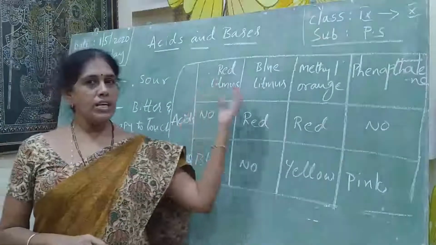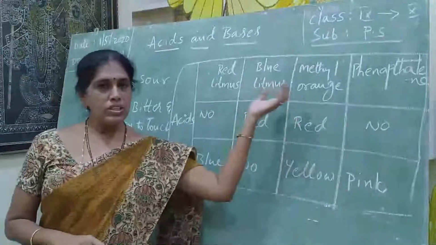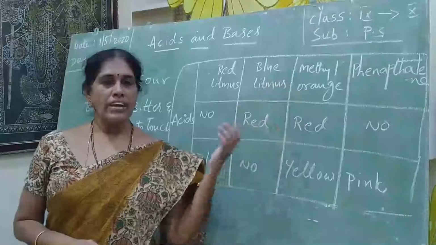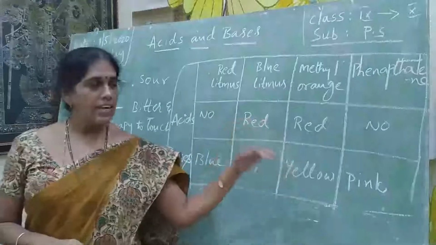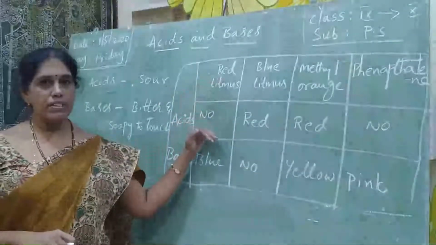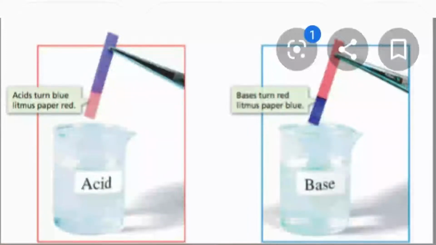There are some indicators through which we identify acids and bases. In the presence of indicators, acids turn red litmus into no color, that is, no change. Acids turn blue litmus into red color. Methyl orange turns red.